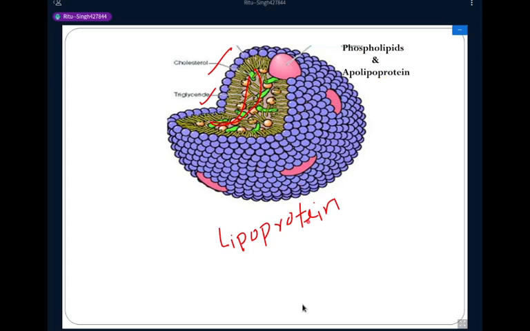So the lipoprotein is a combination of two groups: the hydrophobic group consists of cholesterol and triglyceride, and the hydrophilic group consists of phospholipids and apolipoprotein.